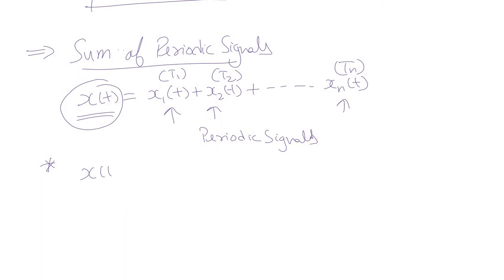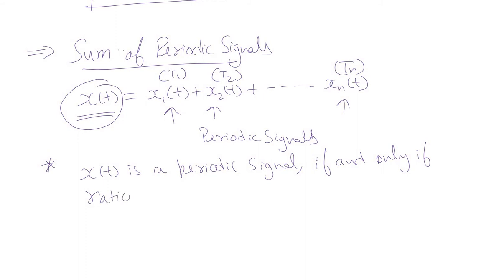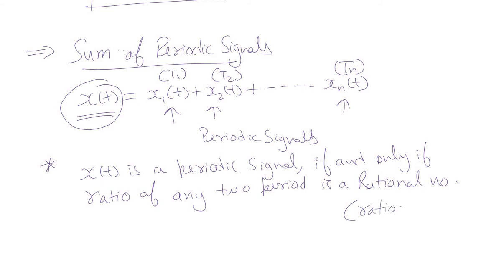You can say that x of t is a periodic signal if and only if the ratio of any two periods is a rational number. A rational number is a ratio of integers.